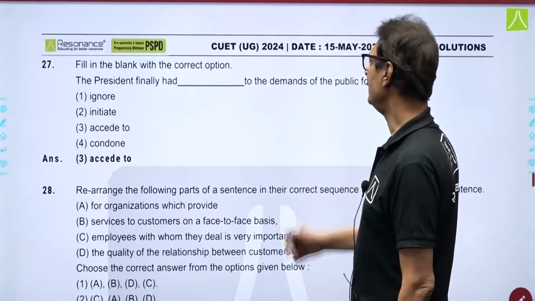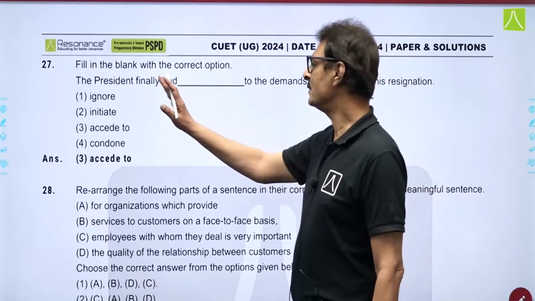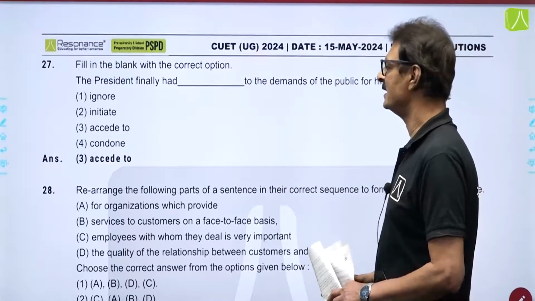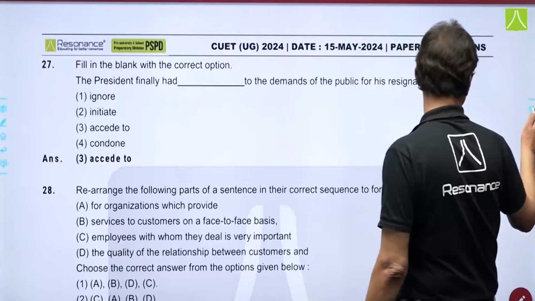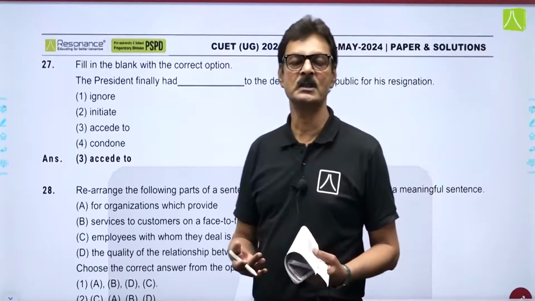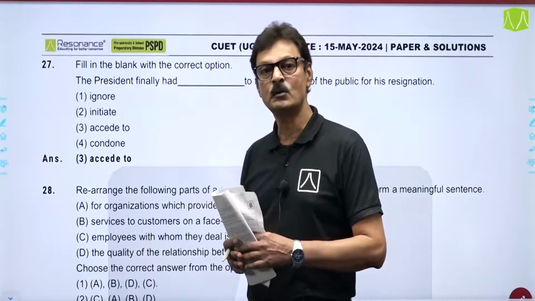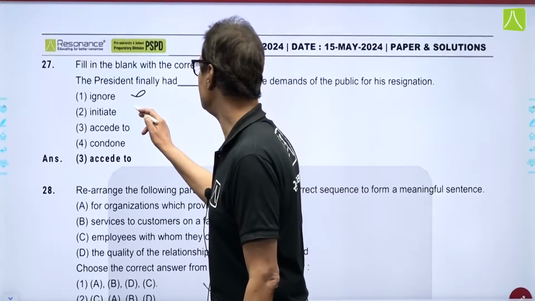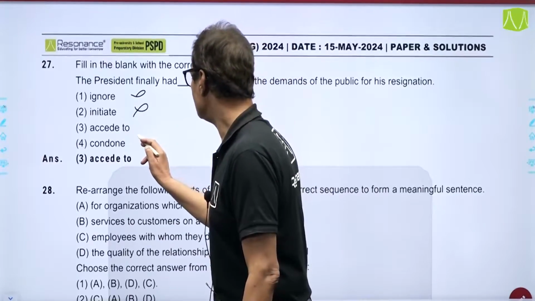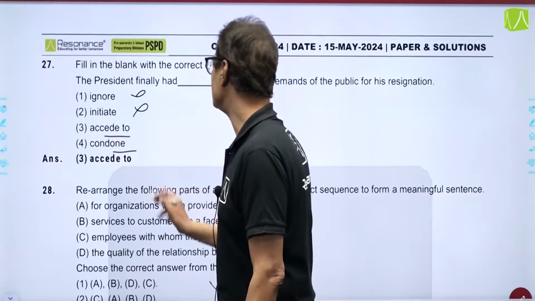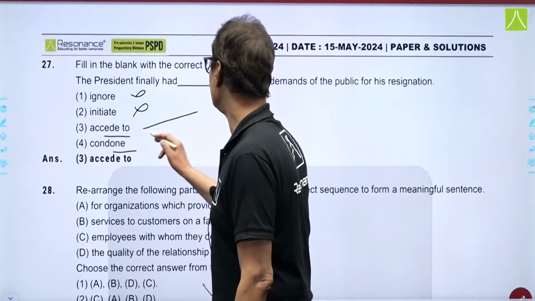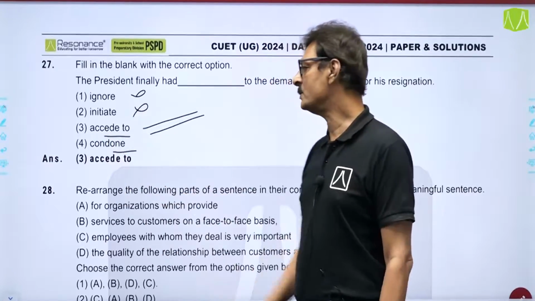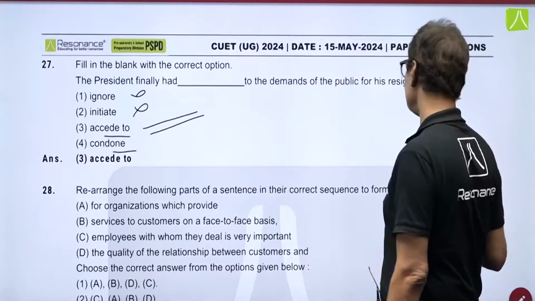The next one again: the president finally had acceded to the demands of the public for his resignation, and maybe the public was asking for something और उसको president को मानना पड़ा. So, ignore cannot be there, initiate cannot be there. The confusion among the students was between these two, but the correct option is accede to, that is to agree to, उनकी बात मानना. So, option number 3 is the correct answer for 27.